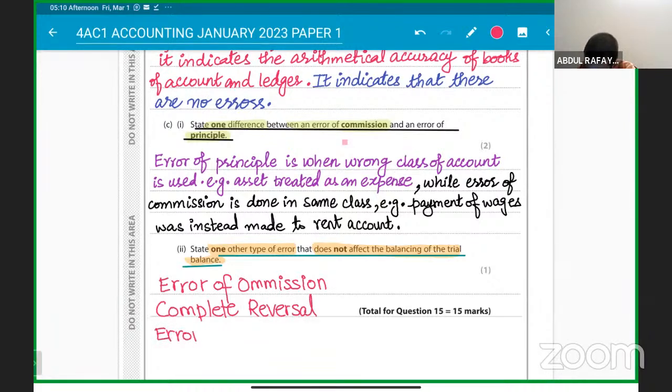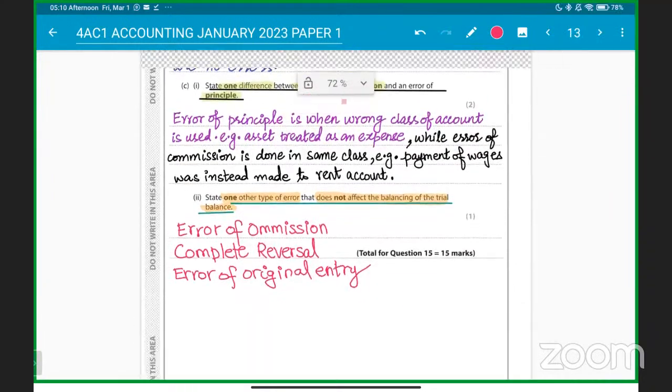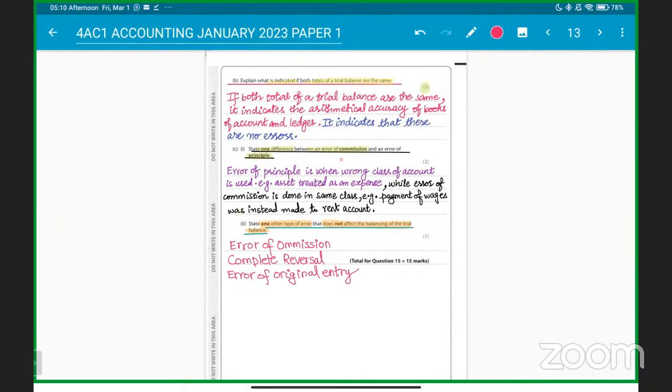You just have to give one, okay? Make sure you don't give all three of them. Just give any one of them, okay? Understood? Omission, complete reversal, error of original entry, and compensating errors, transposition errors, okay? A lot of names are there. You can just pick any of them, okay? Understood? Clear? So this question number 15 is also done.